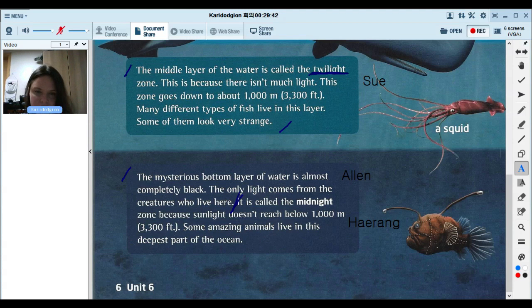The mysterious bottom layer of water is almost completely black. The only light comes from the creatures who live here. It is midnight. The sunlight doesn't reach below 1,000 meters.